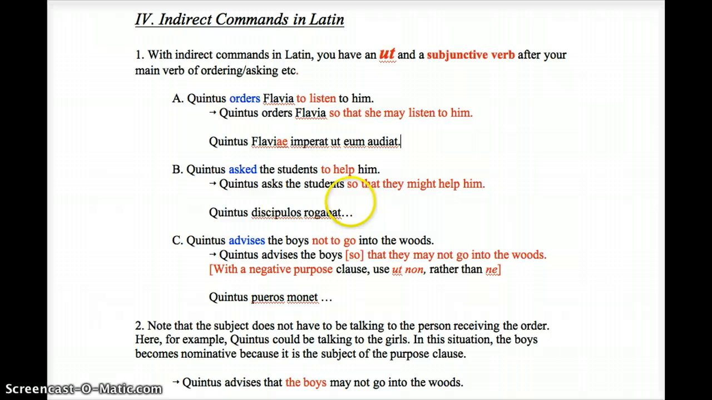Right. Next one. Quintus asked the students to help him. Quintus asked the students. Rogabat is imperfect. So that's secondary sequence. That's past. So we've got to put a him in there so that they might help him. This is adiuvo, adiuvare. And we want to make it imperfect tense, so it looks like an infinitive plus the ending, so that they might help him. Quintus discipulos rogabat ut eum adiuvarent. Quintus asked the students so that they might help him. So Quintus asked the students to help him.